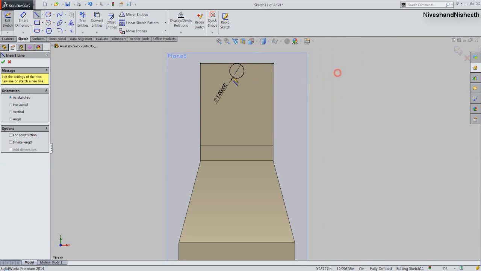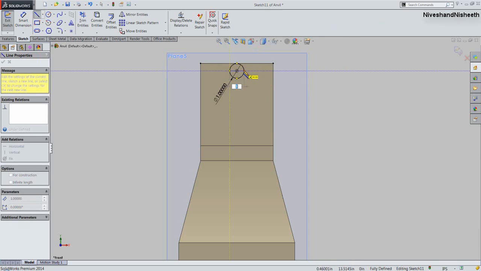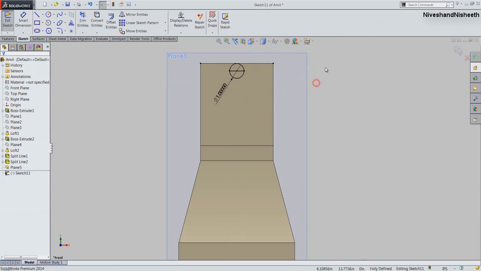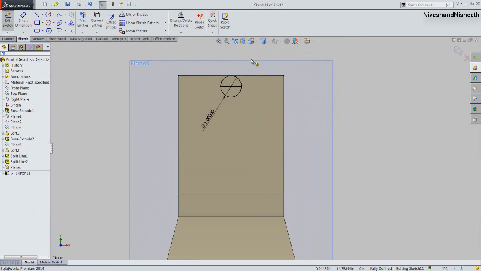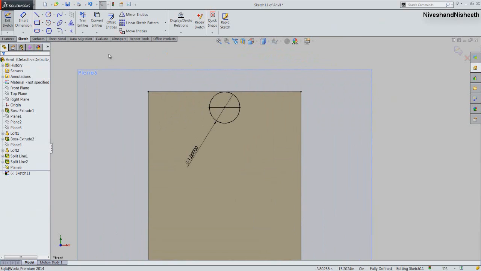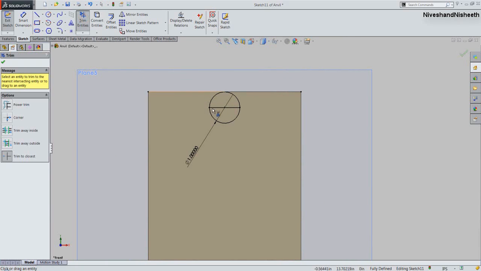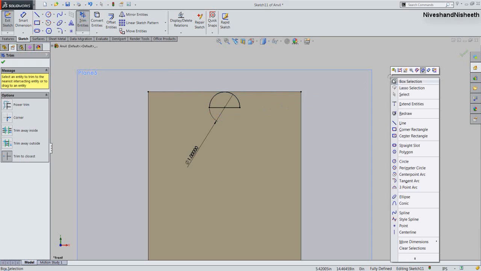We will create a horizontal line from the center of the circle. And trim the circle like this. Okay, finish the sketch.